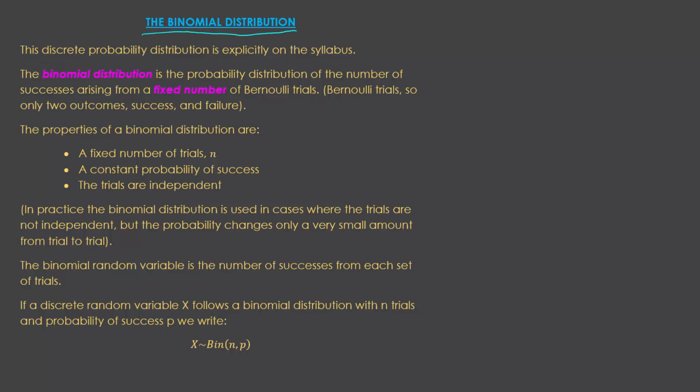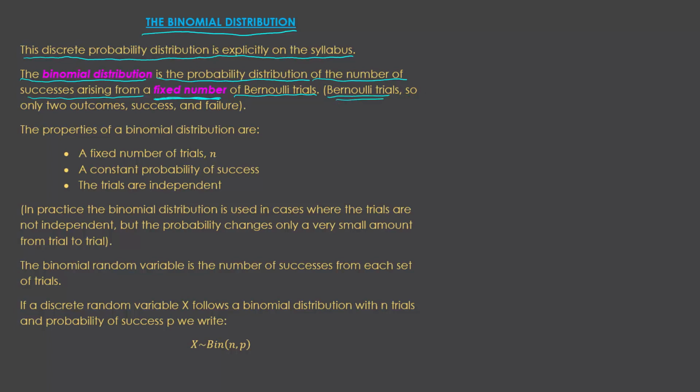The binomial distribution. This discrete probability distribution is explicitly on the syllabus. The binomial distribution is the probability distribution of the number of successes arising from, and this is really important, a fixed number of Bernoulli trials. So there's always going to be a fixed number of trials, like 10 or 20. It may well be that the number of trials is an unknown in the question, but it is always a fixed number.